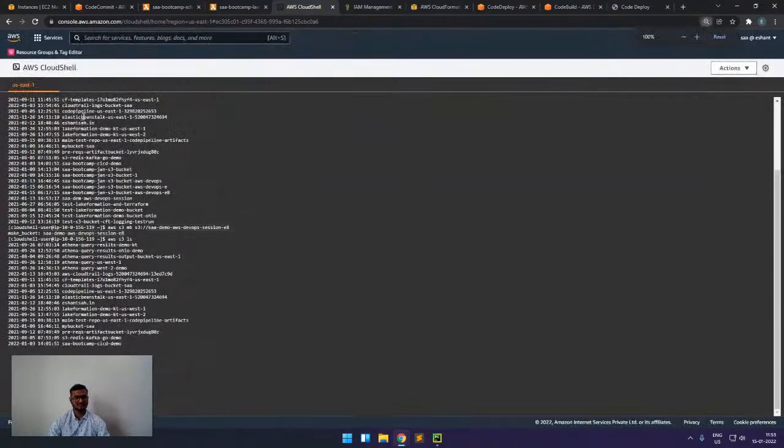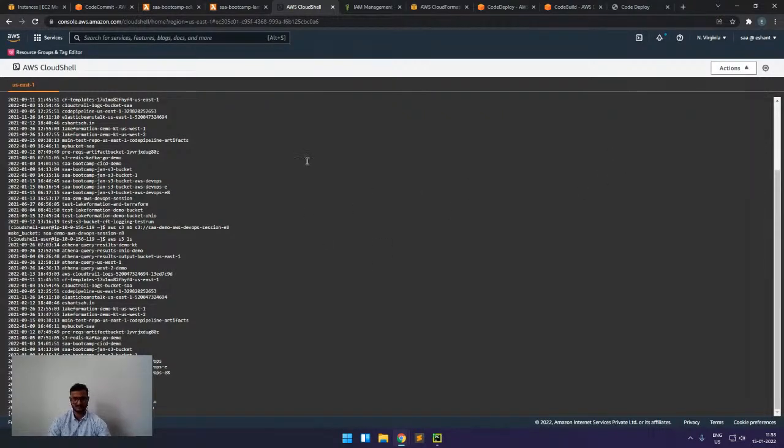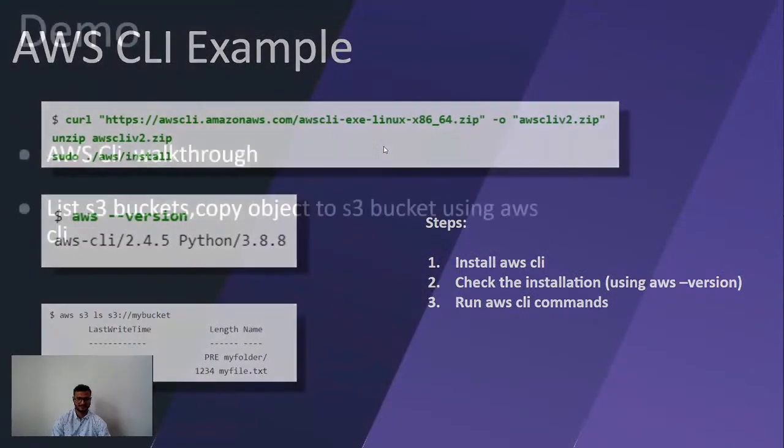CloudShell also supports one other feature: we can also upload or download files. As we saw, it supports 1 GB of storage, so we can also do some building and testing here. So this is also a great service to play with.